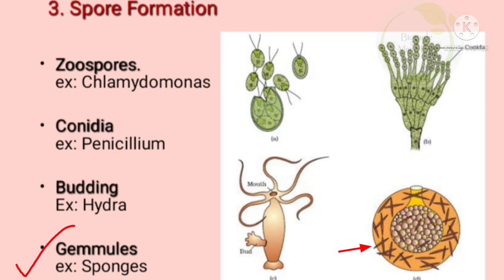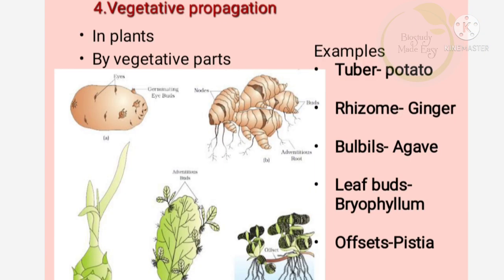And gemmules are asexual reproductive units or buds found in sponges, and budding in hydra is the same way as we saw the budding in yeast. The bud initially grows attached to the parent body, and as it matures it will grow into an individual by separating from the body of the parent.